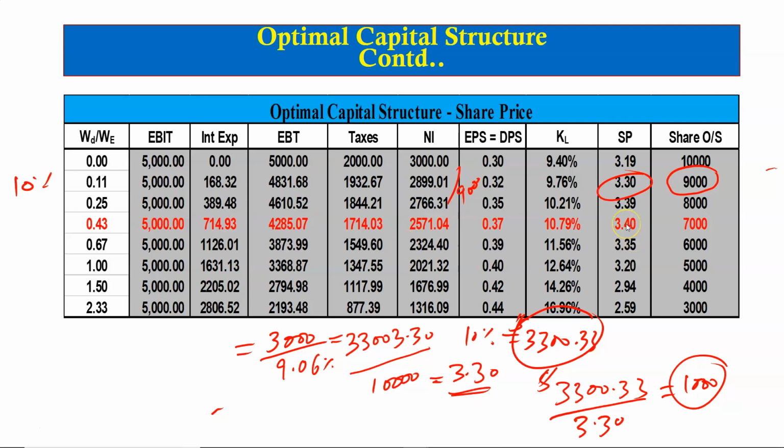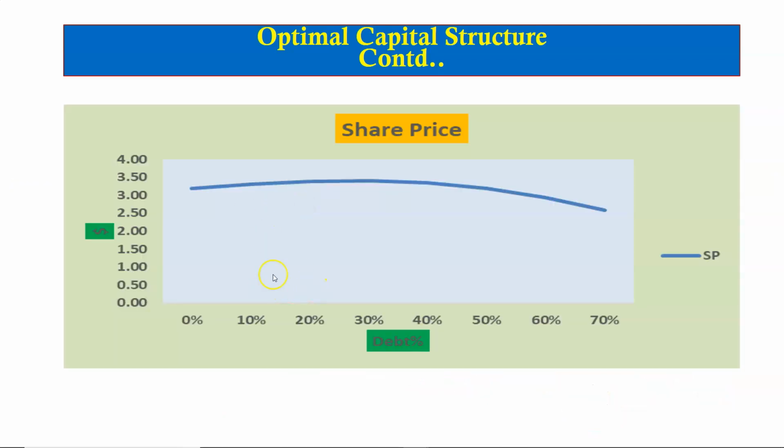So now we have seen that the optimal capital structure is the one that minimizes the WACC, that maximizes the value of the firm and the share price of the firm. This chart shows the share prices for different capital structures, and we can see here that the share price is maximum when the value of debt is 30% of the total value of the firm.